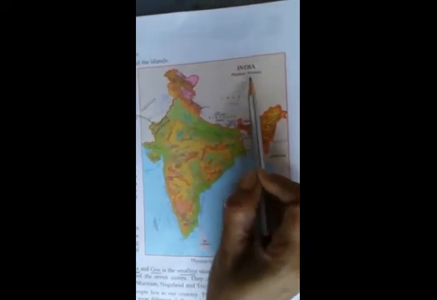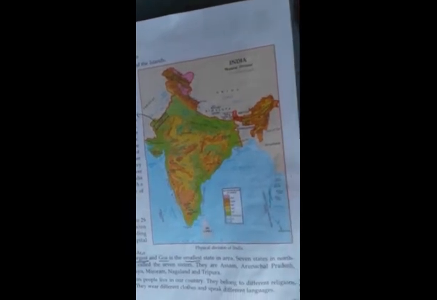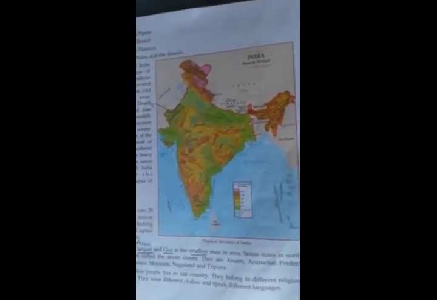Physical division of India. The physical features of our country vary from one place to another. India can be divided into 5 different physical regions based on landform, climate and natural vegetation. They are, the first one is what?